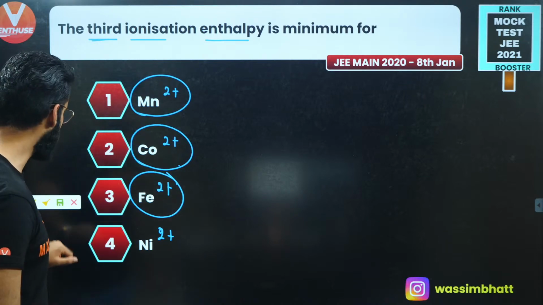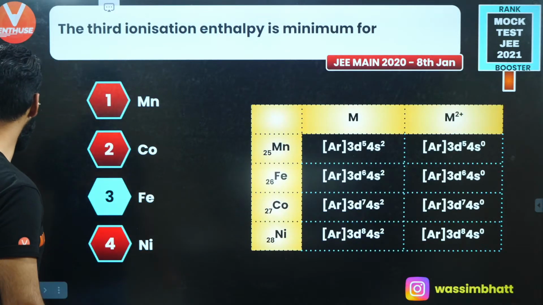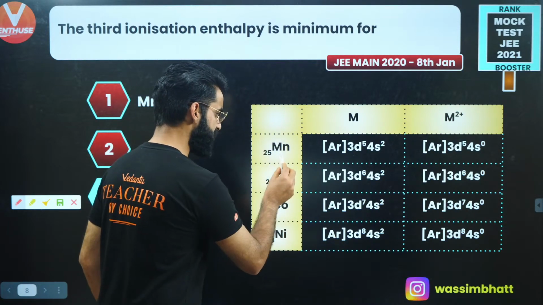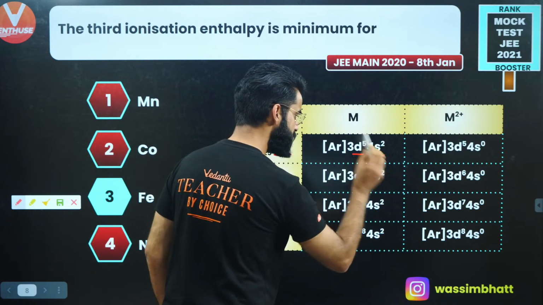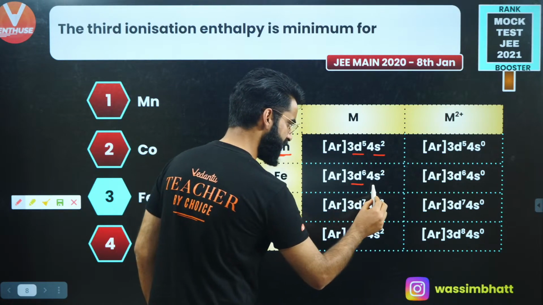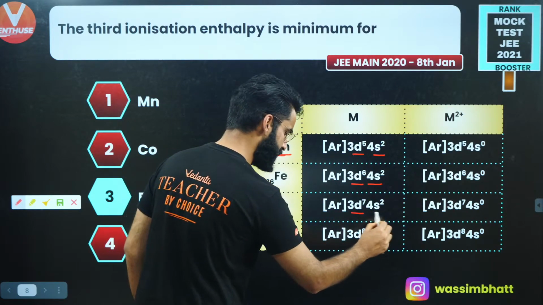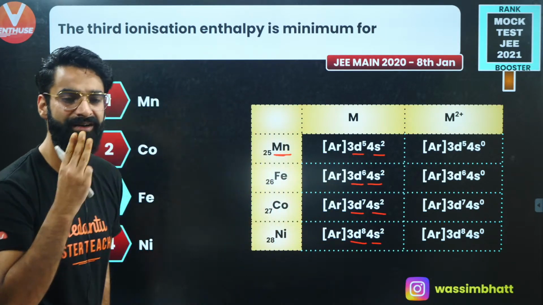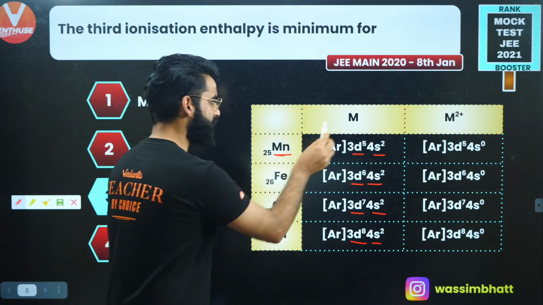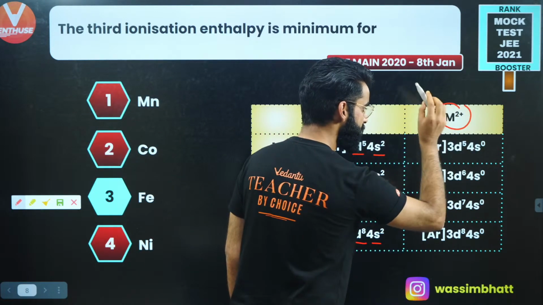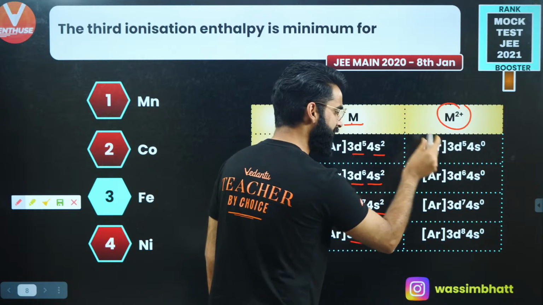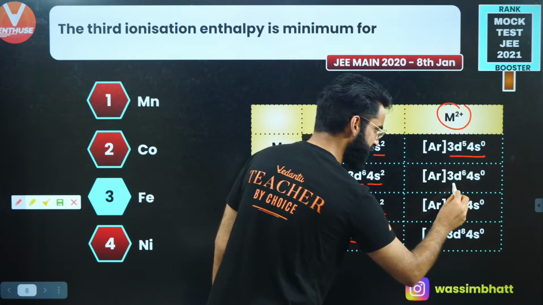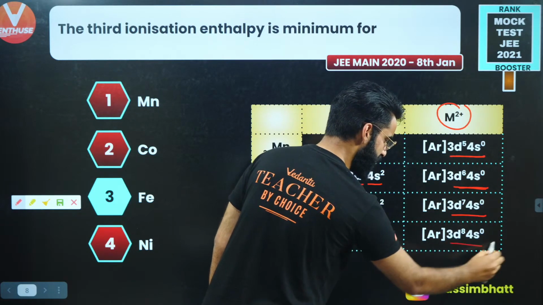Now, first of all, you should know the electronic configuration of these elements over here. If you talk about the outermost configuration of manganese, it's 3d5 4s2, right? Iron, its outermost configuration is 3d6 4s2, cobalt 3d7 4s2, nickel 3d8 4s2. But right here, we are talking about the third ionization energy. That means I'm going to write the element in di-positive state, okay? So basically, we have to take the electron out from this configuration in case of manganese. Similarly, we have to take the electron out from this configuration, and this configuration.